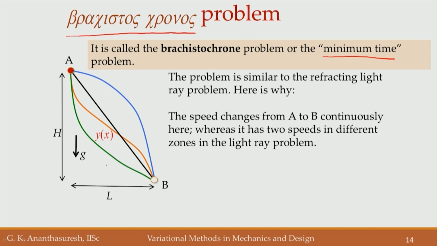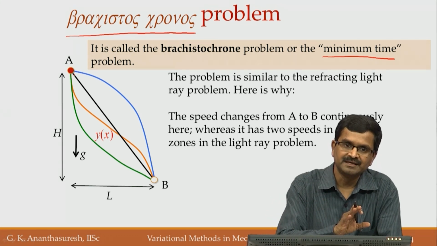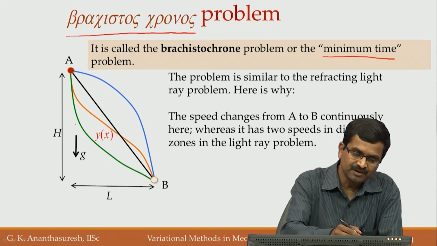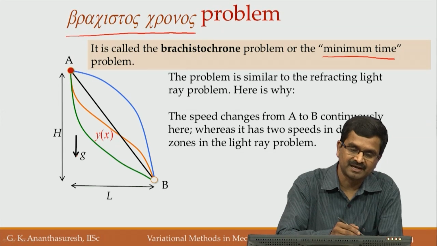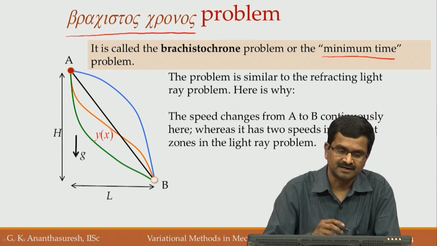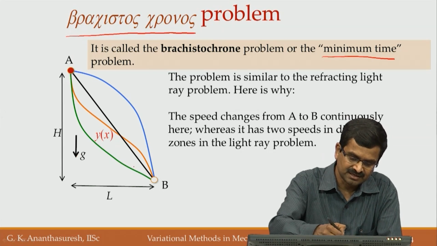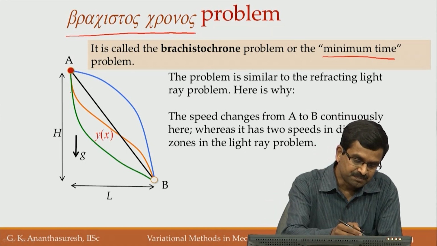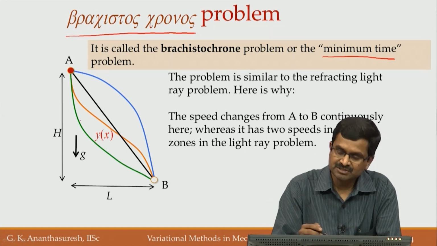In this problem, from point A to B, the speed changes continuously, unlike in the refraction problem. In the refraction problem, there are only 2 speeds, in air and glass, or on the swimming pool floor, or in the pool itself. Whereas here it is a falling body, with acceleration only in the vertical direction and nothing in the horizontal direction. It is only guided by this wire or a path.